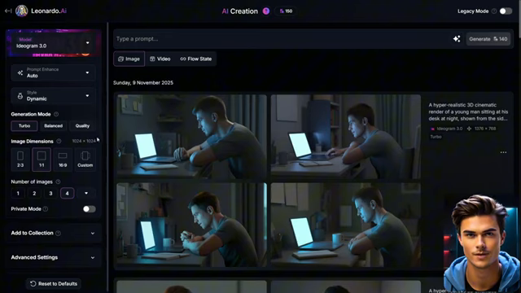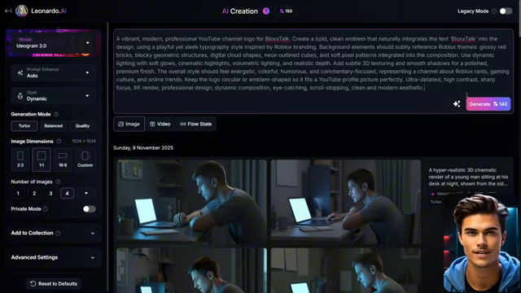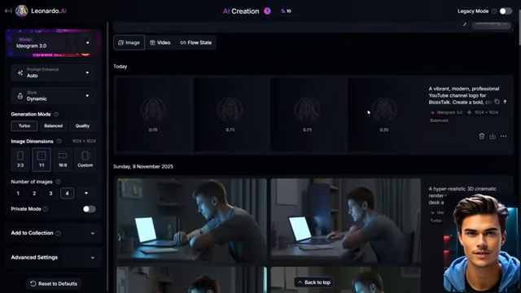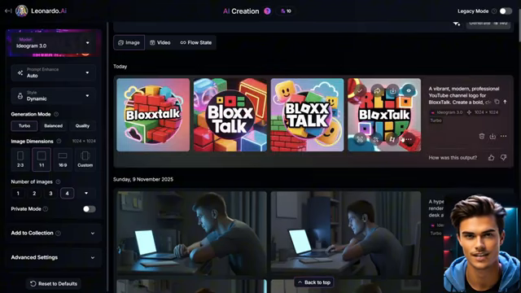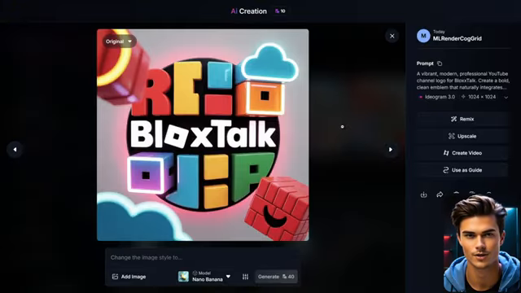After that, copy the rest of the settings that I'm using right here. Then paste your prompt into the prompt section above, and then click on the generate button to start the image generation. Now this process usually takes around 15 seconds, and once it's done, you'll see a set of 4 logo samples generated for your channel.